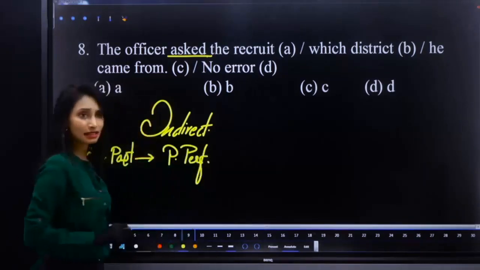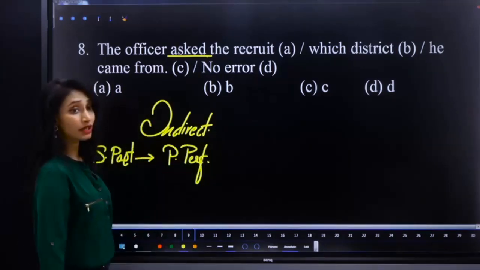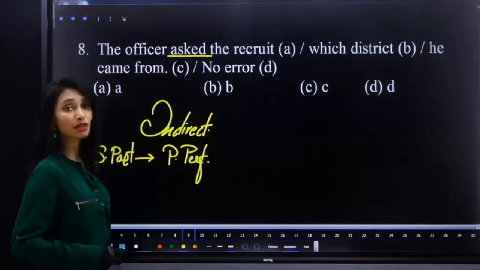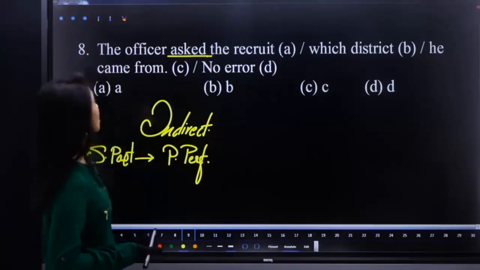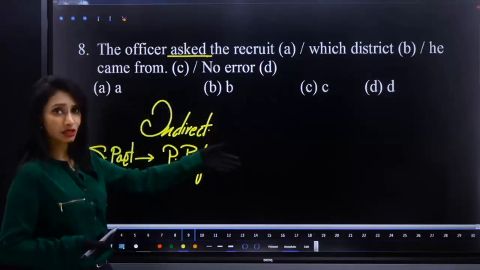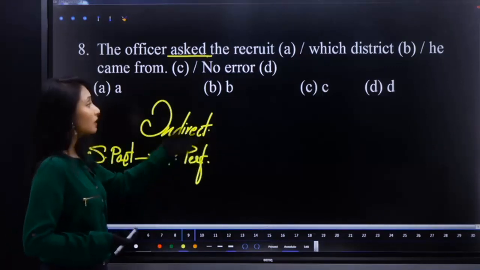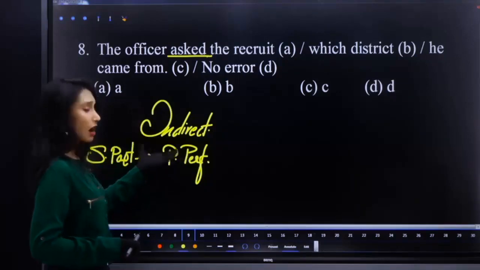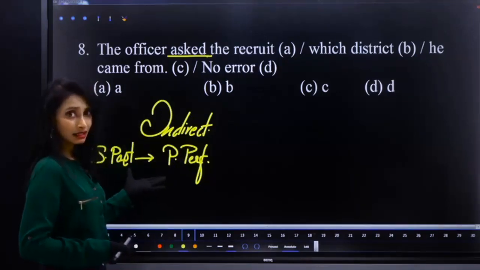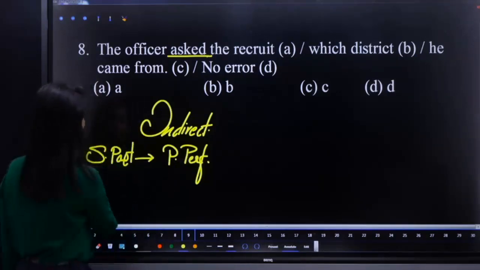Here, not recruiter, it is recruit. Recruit means the person who was recruited, that is recruitee. So the officer asked the recruit which district he came from. See, he already asked, right? So here simple past becomes past perfect.